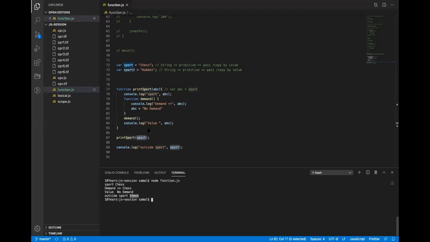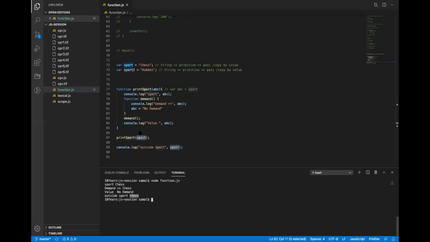Okay. All right. So what small change do I have to make so that it does not override its parent's variable? What is that one small change that I have to do? Add a let keyword in front of ABC.